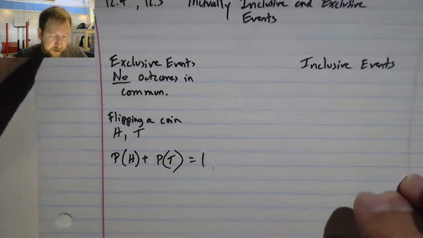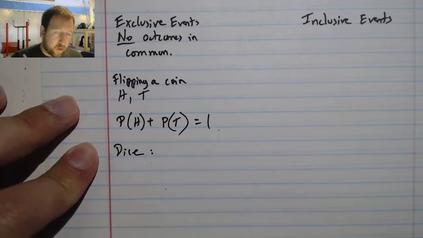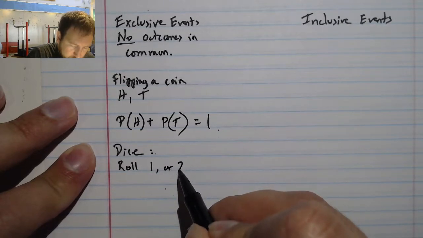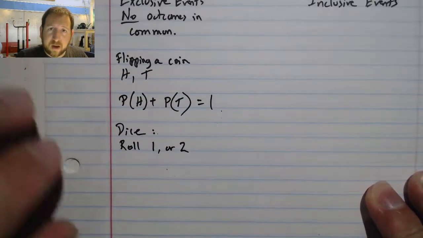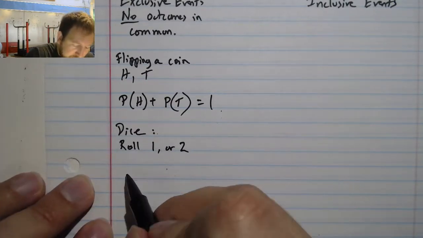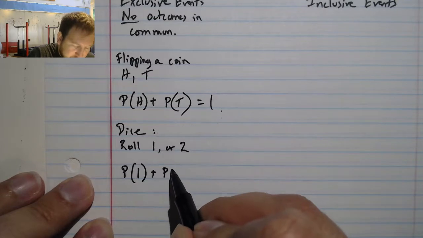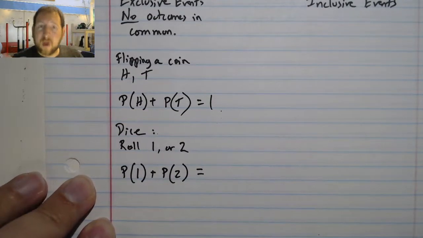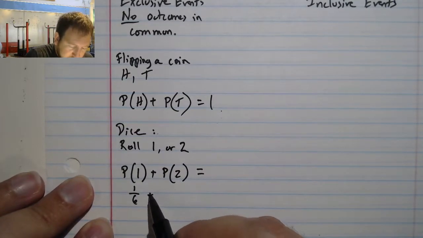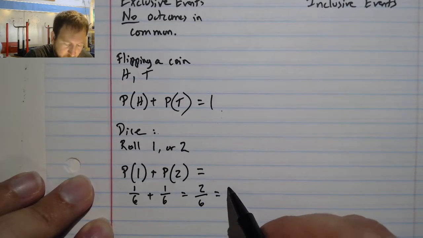Or I can even look at a dice. What are the odds of rolling a 1 or a 2? These are mutually exclusive. I can roll a 1 or a 2, and those will never overlap. I can add the probability of rolling a 1 and the probability of a 2, and look at this mathematically. The probability of rolling a 1 is 1 in 6, plus the probability of rolling a 2 is 1 in 6, and the sum of those is 2/6, or 1/3.